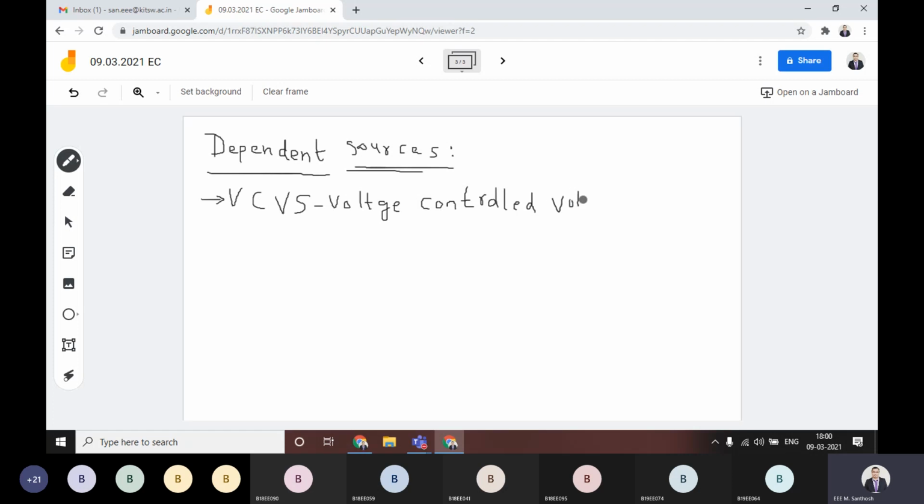That is actually voltage controlled voltage source. You know this already. Then you have voltage controlled current source, she told, VCCS. Here voltage controlled current source.